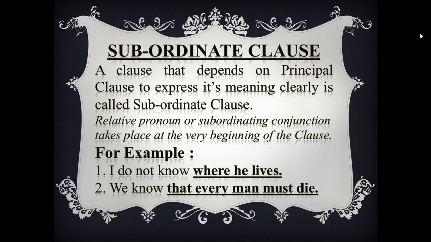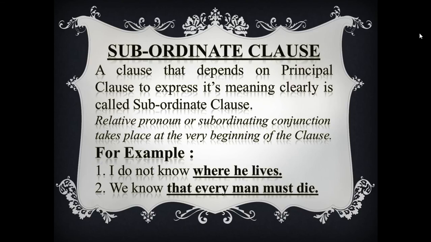My dear students, I think now you are understanding it. Just look at example number 2. We know that every man must die.